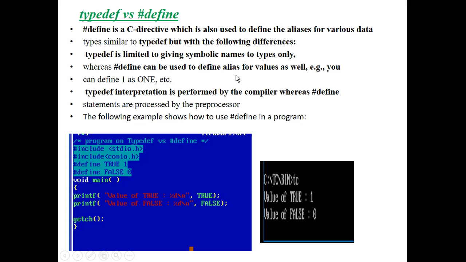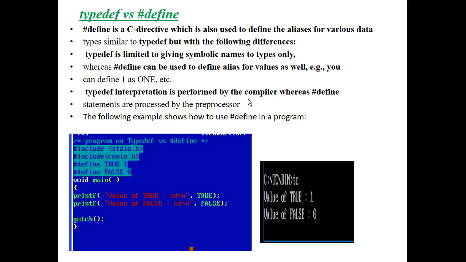Here we can give aliases for the values, such as defining a value as one, using hash define. That means we can define the values by using hash define. Next, Typedef interpretation is performed by the compiler, whereas hash define statements are processed by the preprocessor. So what is meant by preprocessor? I am going to discuss this concept in my next session.